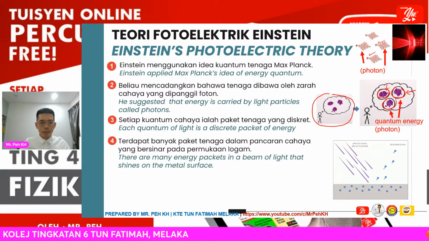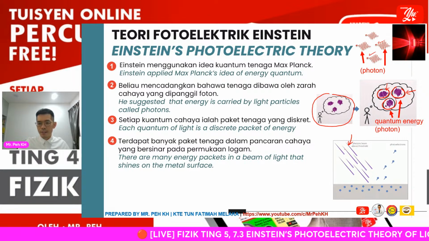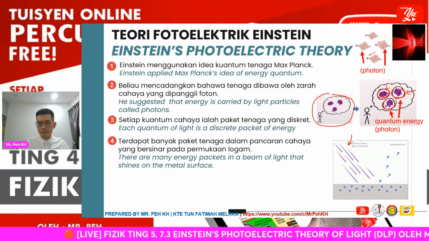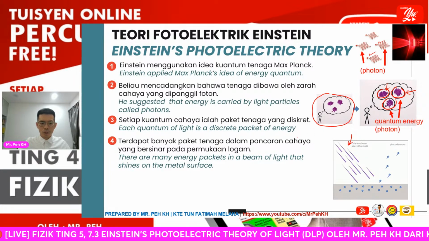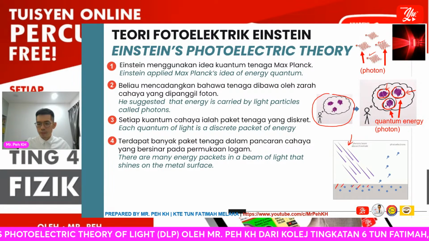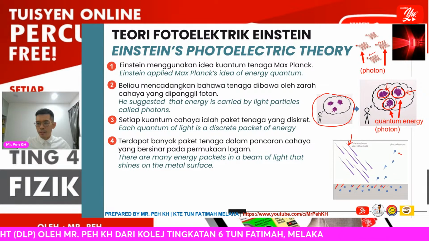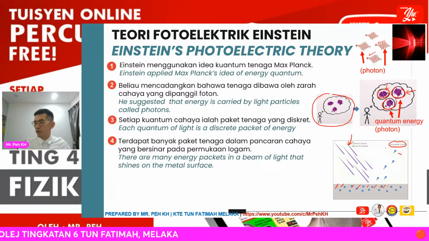There are many energy packets in a beam of light, just like in this GIF, showing the purple colored light beam. Then they shine on the metal surface. So this is a metal surface, and you can see there is a blue colored dot showing the photoelectron emitted from the metal surface.